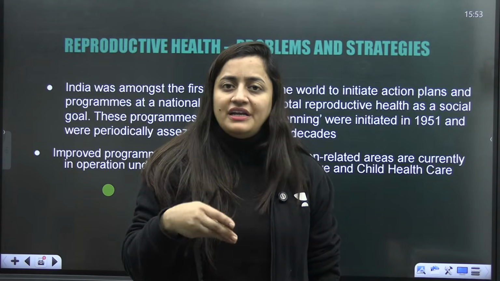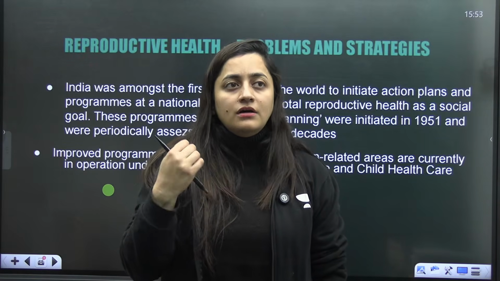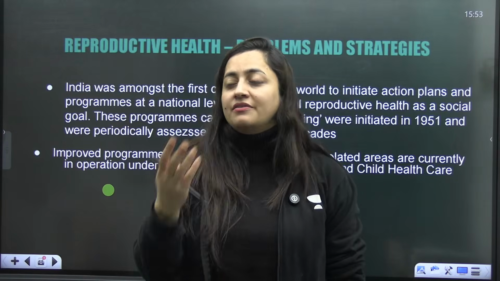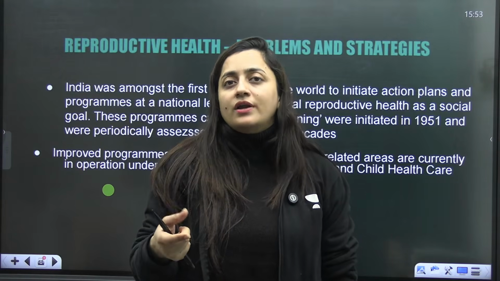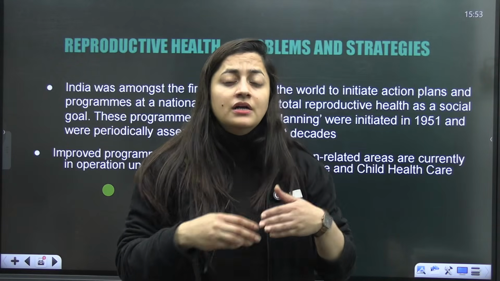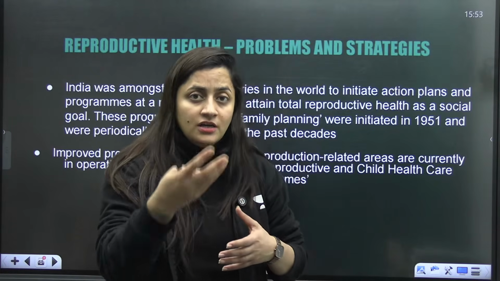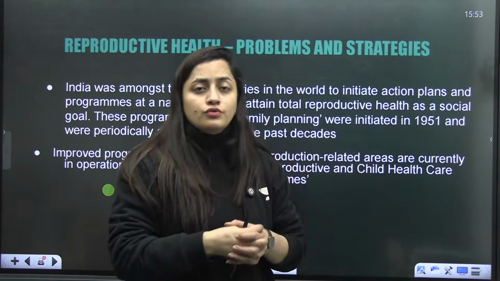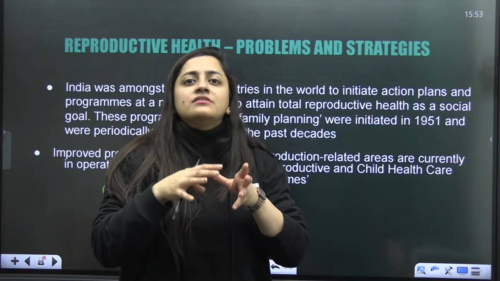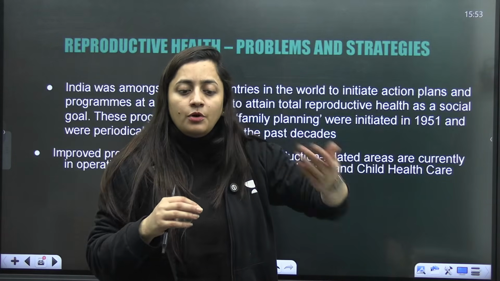So after independence in India, health facilities were better. Free health facilities were provided to pregnant ladies in the hospitals, and they were guided. Before that, during childbirth, many females used to die. Even the newborn baby, the infant, the neonate, also used to die. But because of better health facilities, the survival chances were more, and with time the population grew.